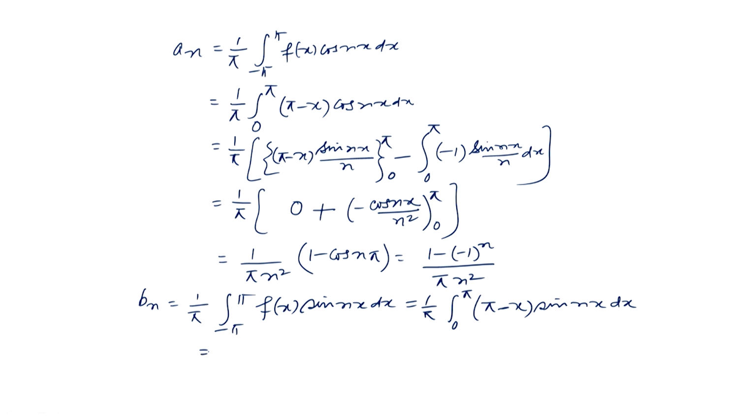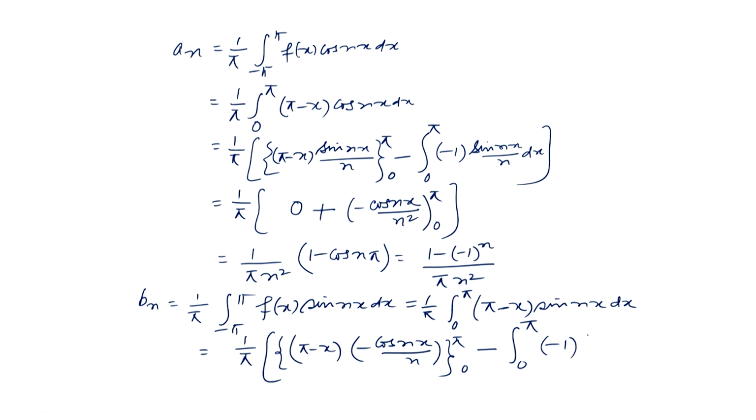Okay. So, this will be equal to, again we integrate by parts, 1 over pi times (pi minus x) into minus cos n x by n, from 0 to pi, then minus the integral from 0 to pi of the derivative of pi minus x, which is minus 1, into minus cos n x by n dx.